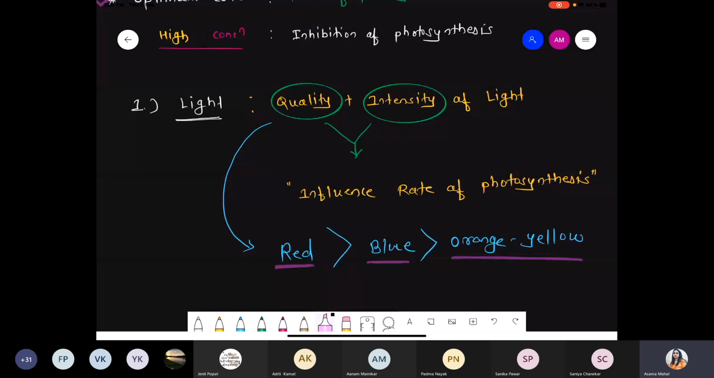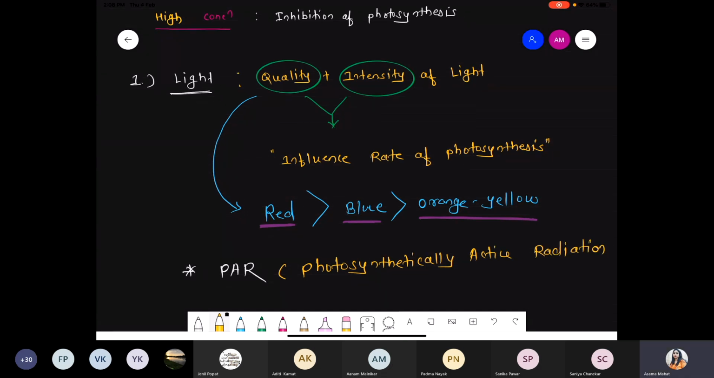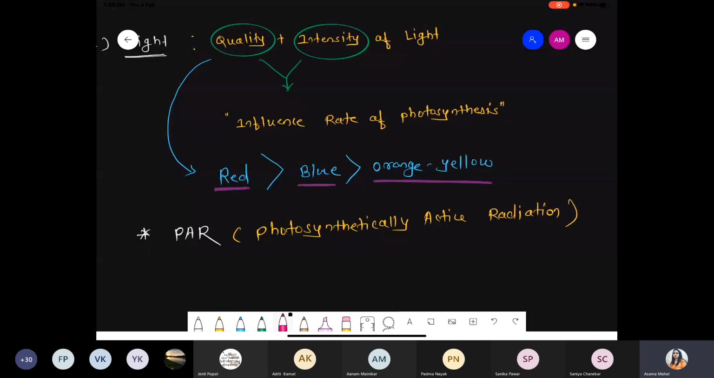Now we are talking about intensity. Intensity means what? The next point we are talking about is intensity. In case of intensity, we are talking about the range. So in this light factor, we are talking about one concept, that is PAR. PAR stands for photosynthetically active radiation. Okay, photosynthetically active radiation, simply we are talking about PAR.